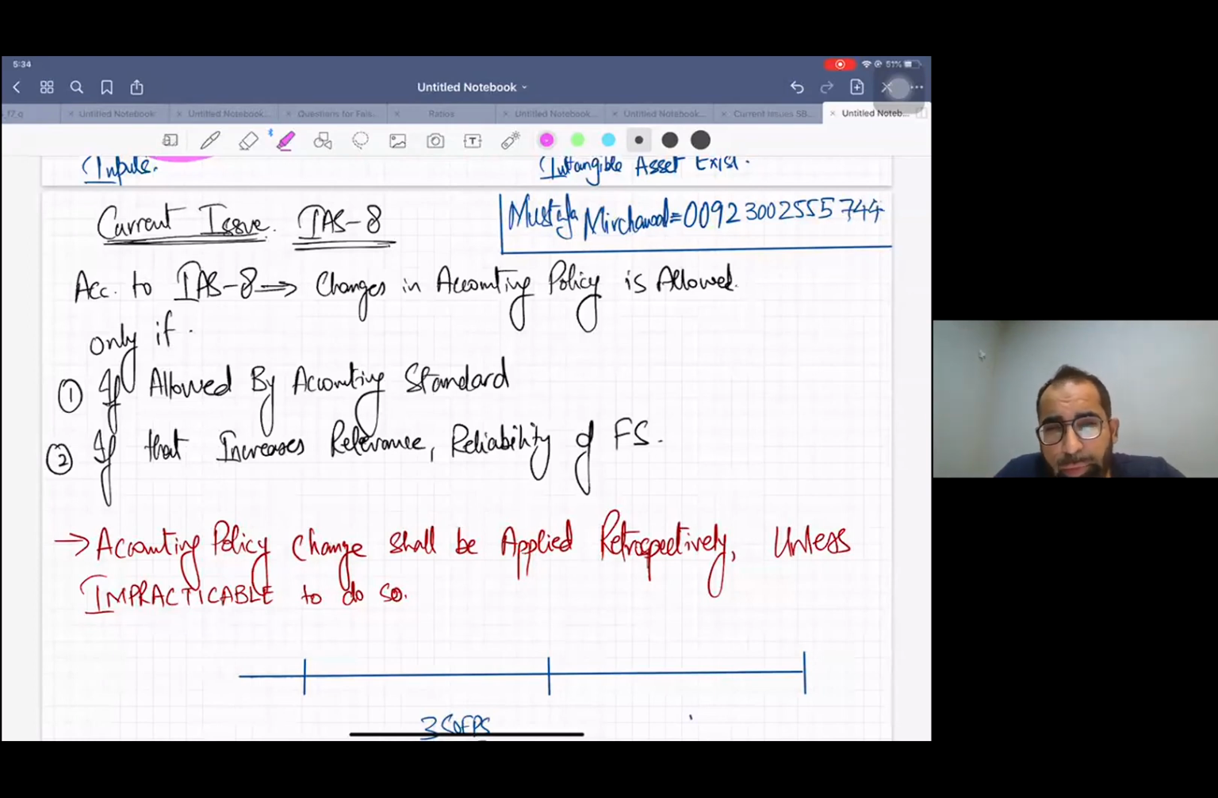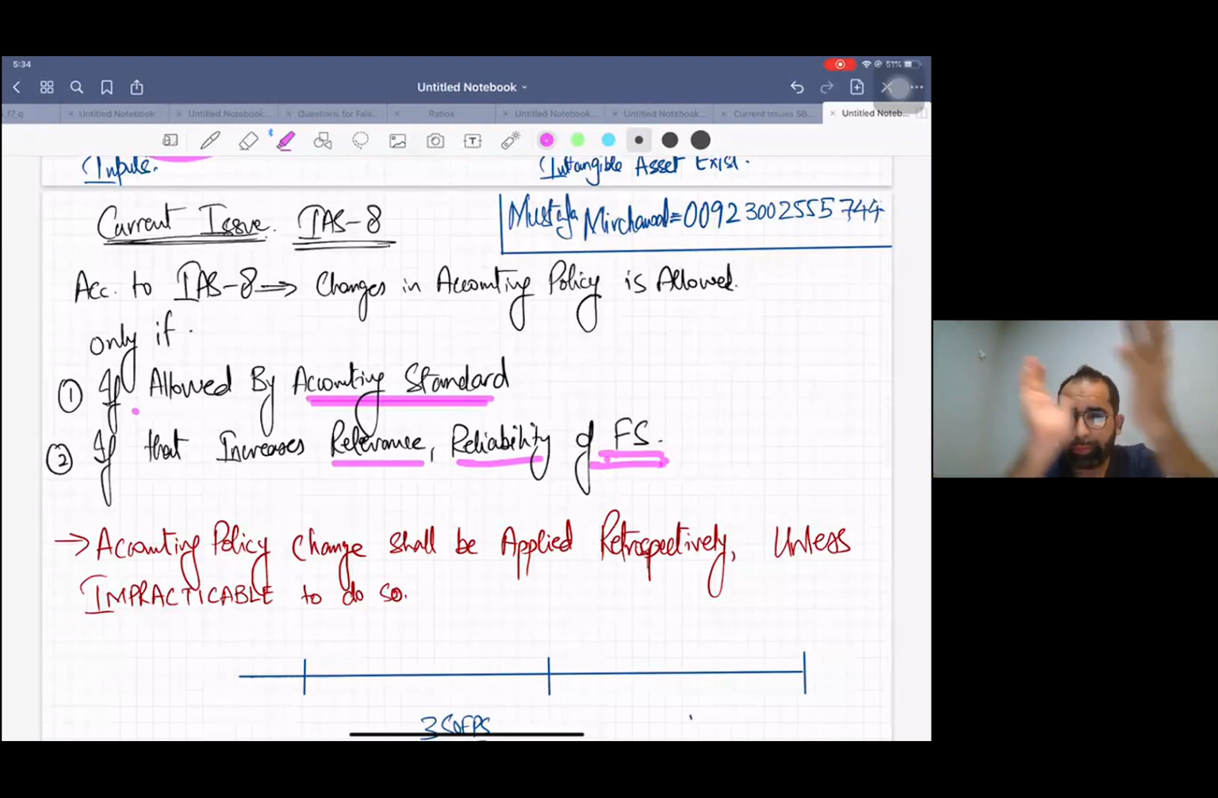Listen, I hope you remember, when can a company change the accounting policy? When one of these conditions is satisfied. If allowed by an accounting standard, if the accounting standard says to change, then you can change it. And if that policy change increases the relevance and reliability of the financial statements, then you can change the accounting policy. This is the basic existing knowledge. I'm just telling you, you all know this.